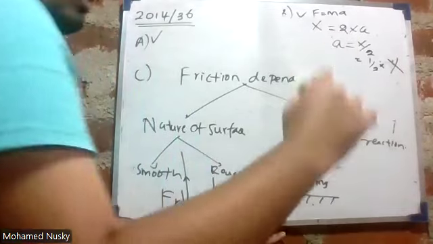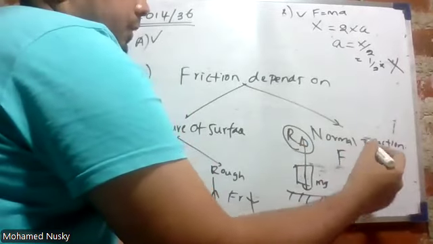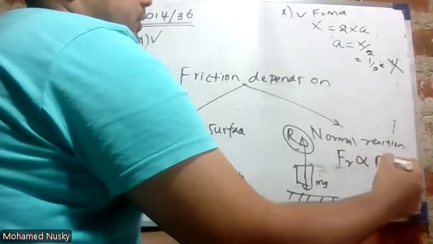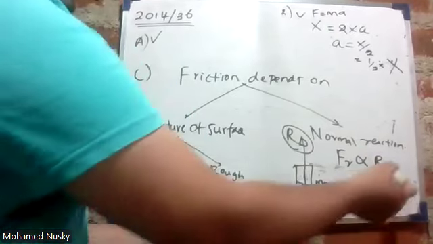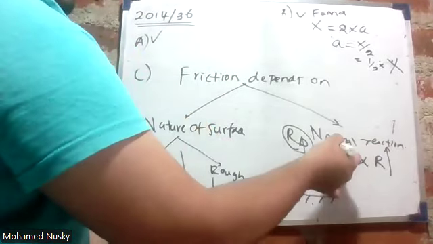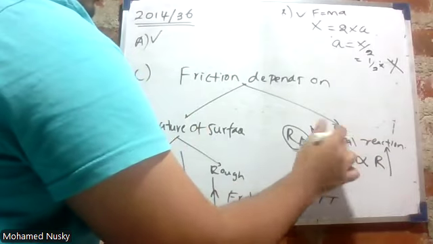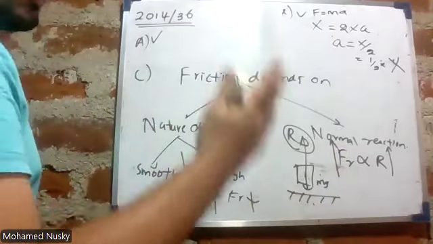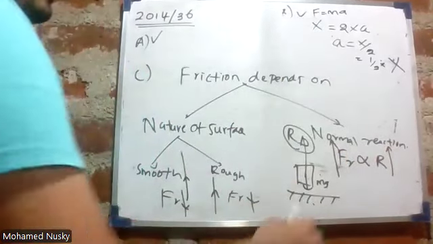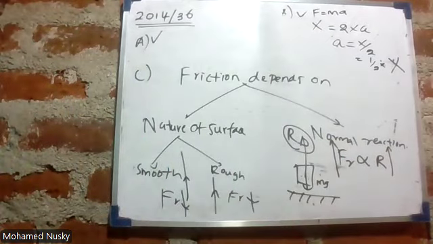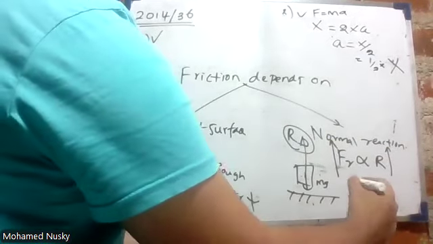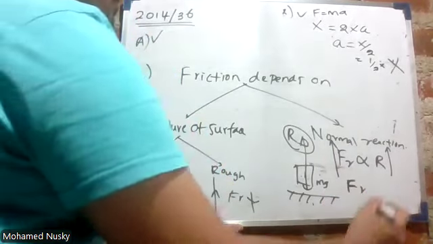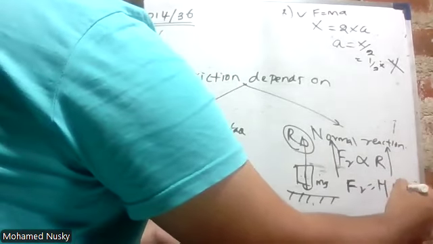And how does frictional force depend on normal reaction? Frictional force is directly proportional to normal reaction. If I increase normal reaction by 2 times, friction will increase by 2 times. If I increase R by 5 times, friction will increase by 5 times. If I increase R by 10 times, friction will increase by 10 times. And you know the equation: for friction I have put Fr. Friction is equal to mu into R.